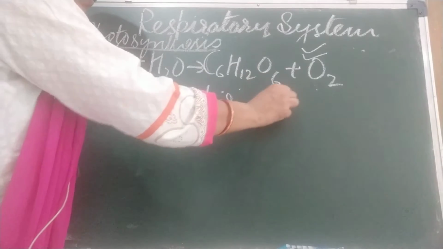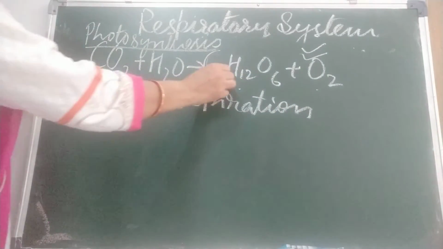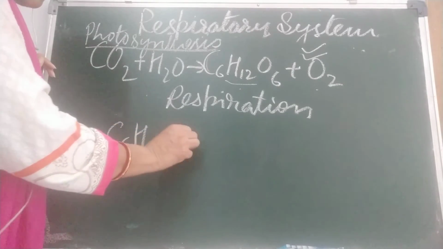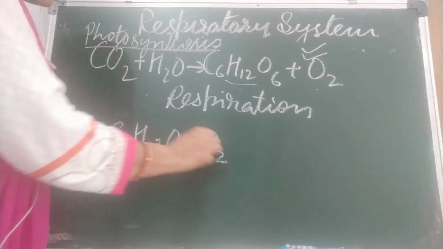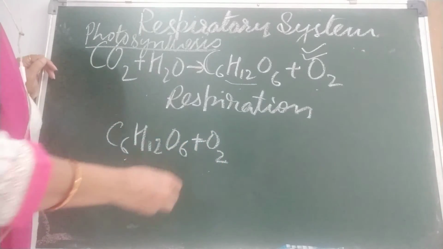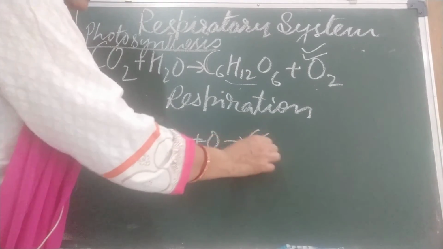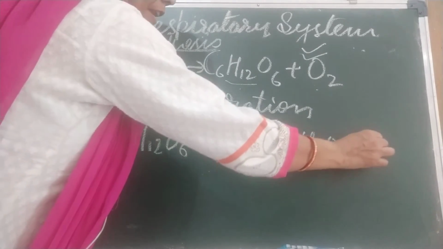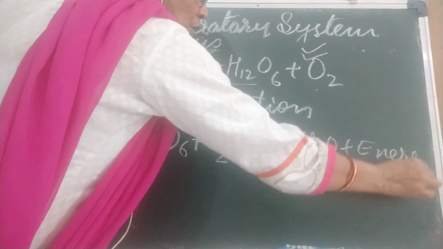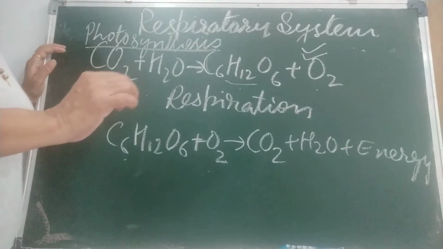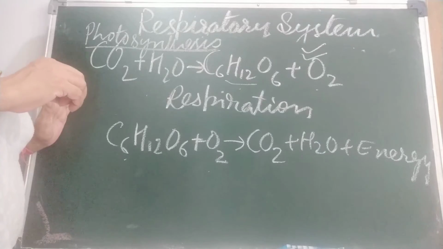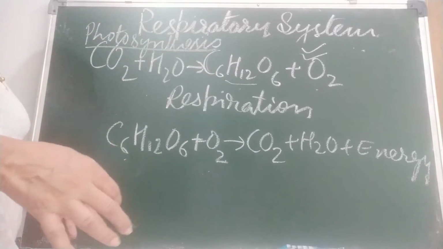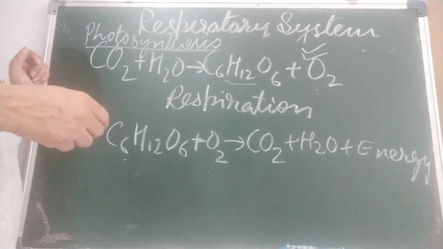Respiration process. Respiration is what? This glucose which is there as food, they take oxygen, and what takes place? A chemical reaction that gives out carbon dioxide, water, and a large amount of energy. This energy is used to do different work. Leaves prepare food. Stem helps in transporting material. Roots suck what? Water and mineral.